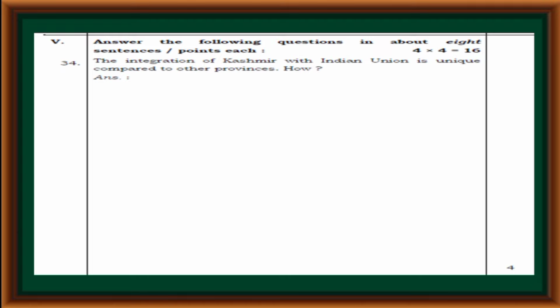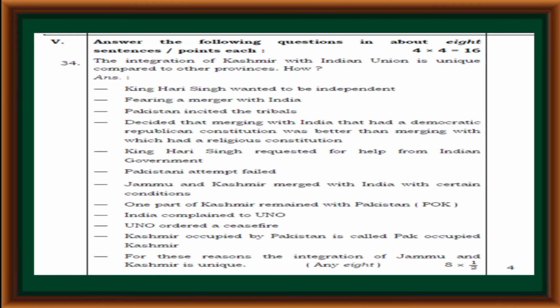Fifth main, answer the following questions in about 8 sentences or points each. The integration of Kashmir with the Indian Union is unique compared to other provinces. How? King Hari Singh wanted to be independent. Fearing a merger with India, Pakistan incited the tribals. He decided that merging with India, which had a democratic republican constitution, was better than merging with Pakistan, which had a religious constitution.